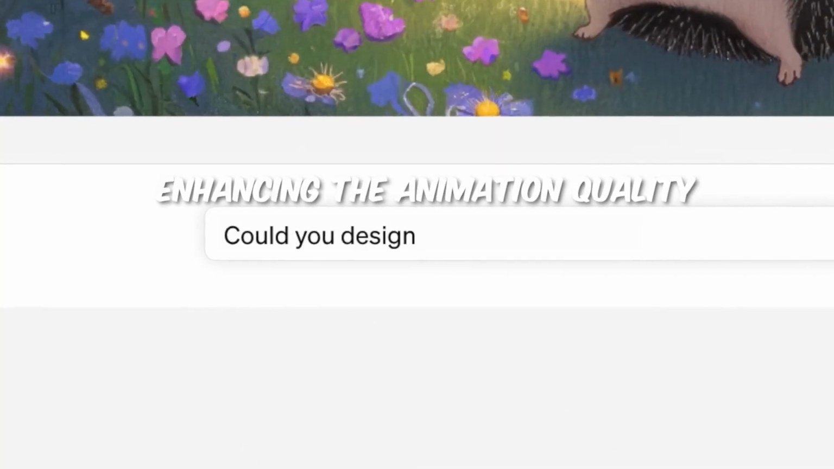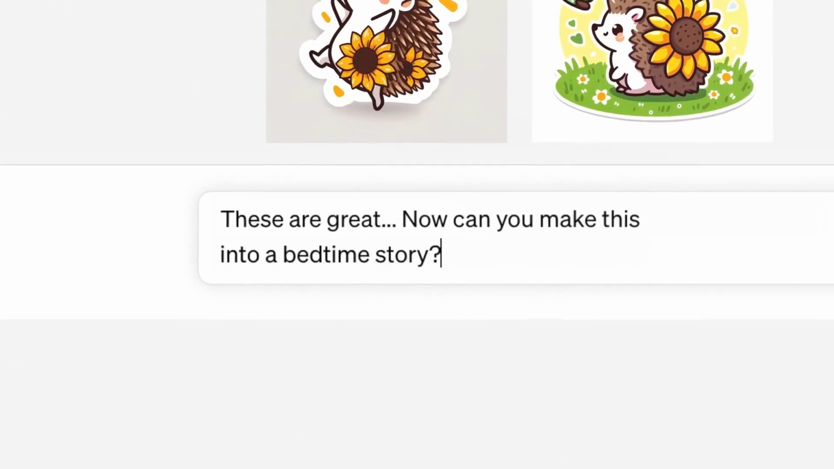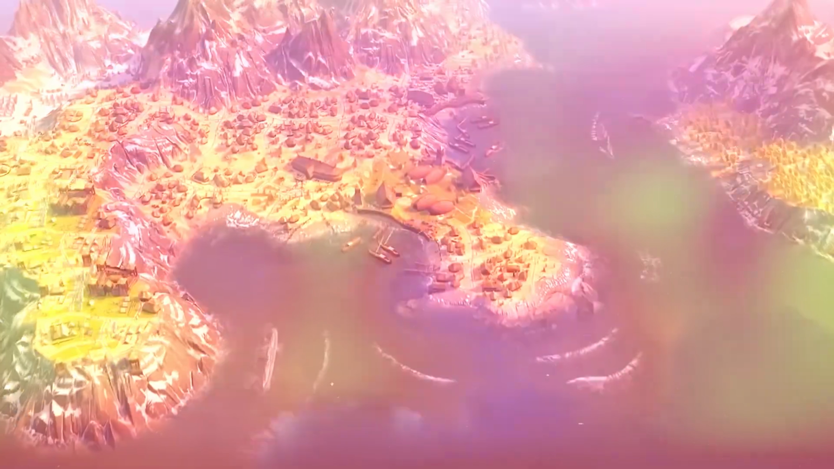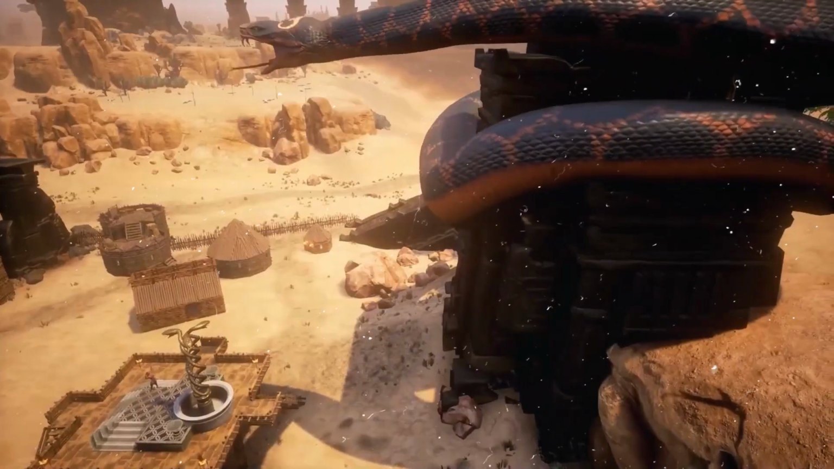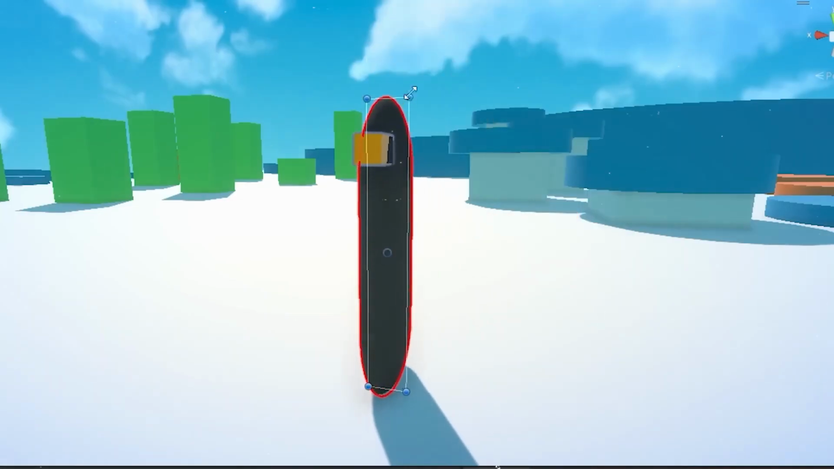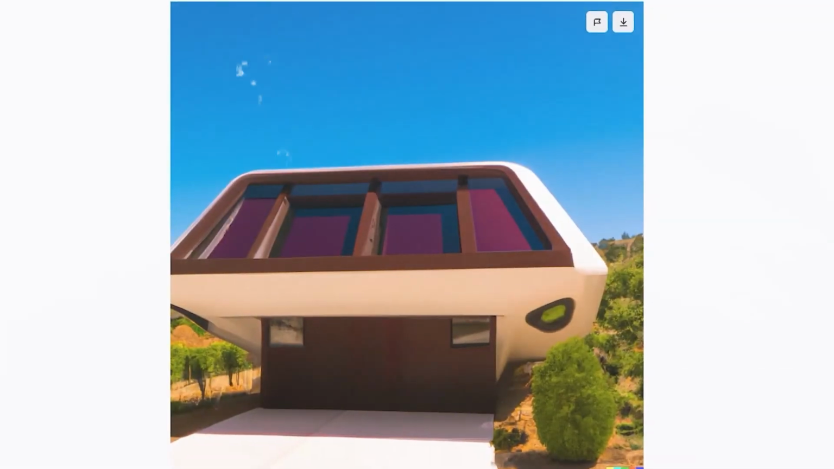Enhancing the animation quality. AI animation can improve the quality and variety of the animation. AI algorithms can generate realistic textures, lighting, and shading, which can make animations look more lifelike and immersive. AI algorithms can also generate novel and unexpected images that can challenge the imagination and creativity of human animators.